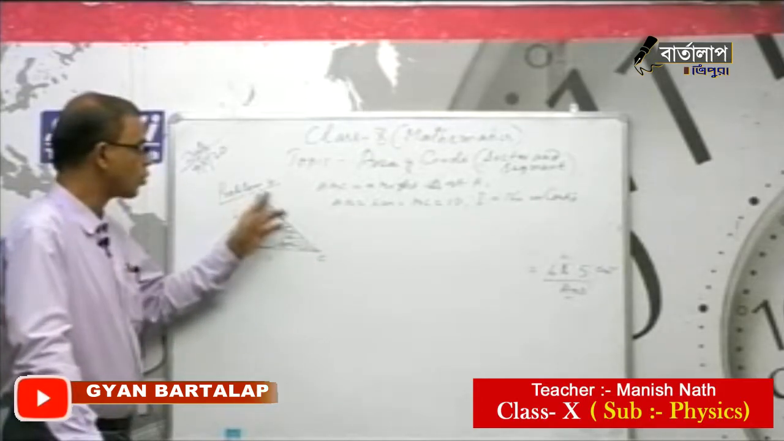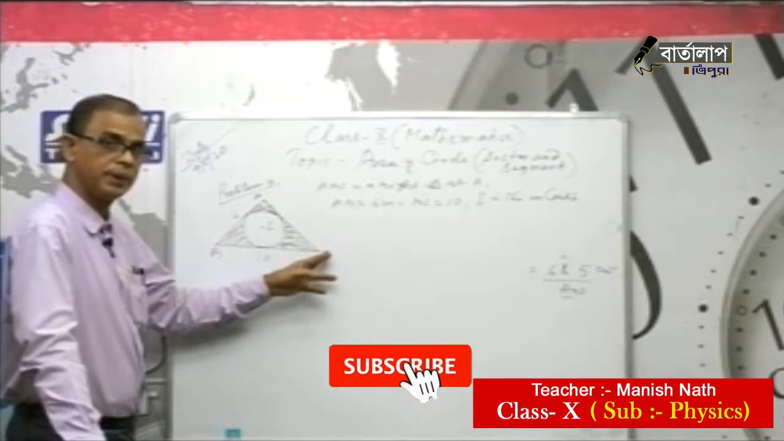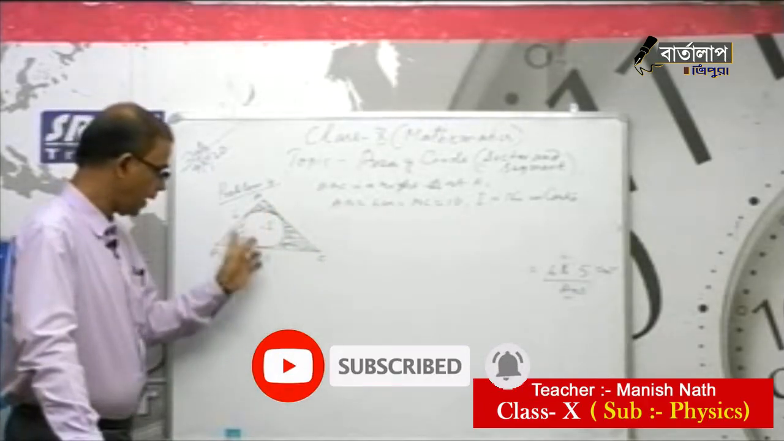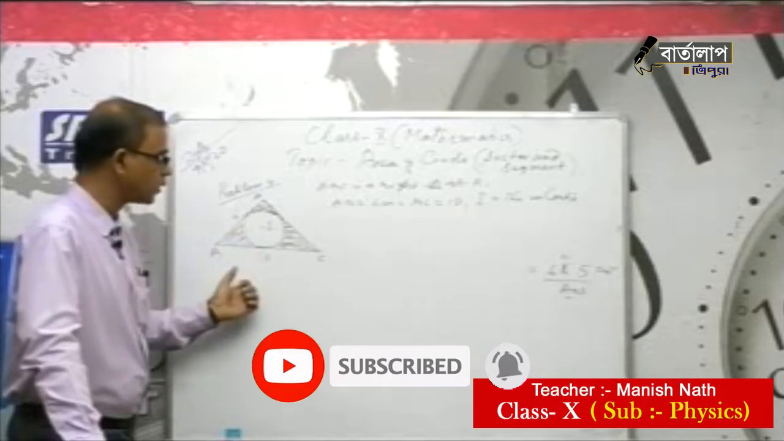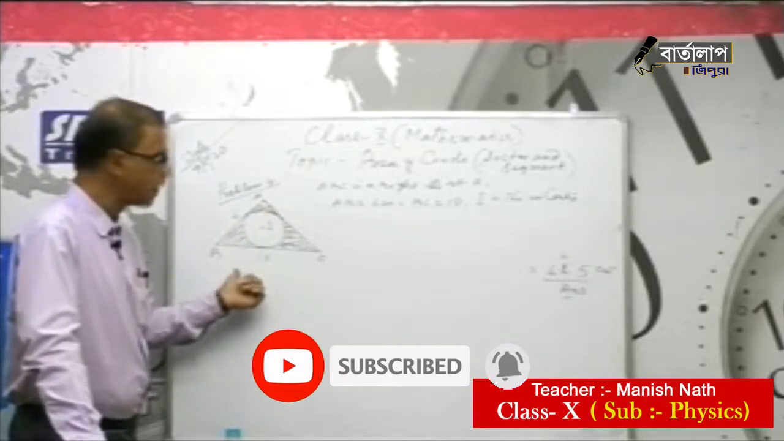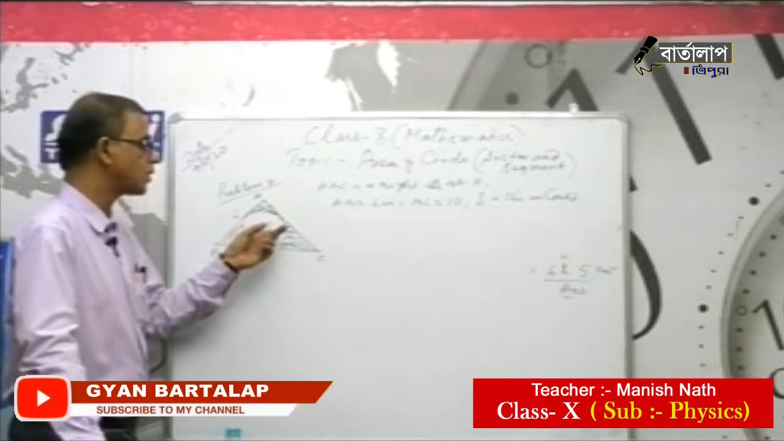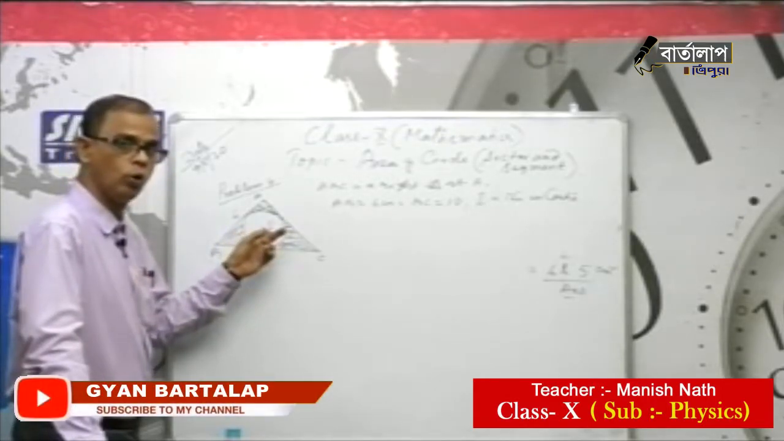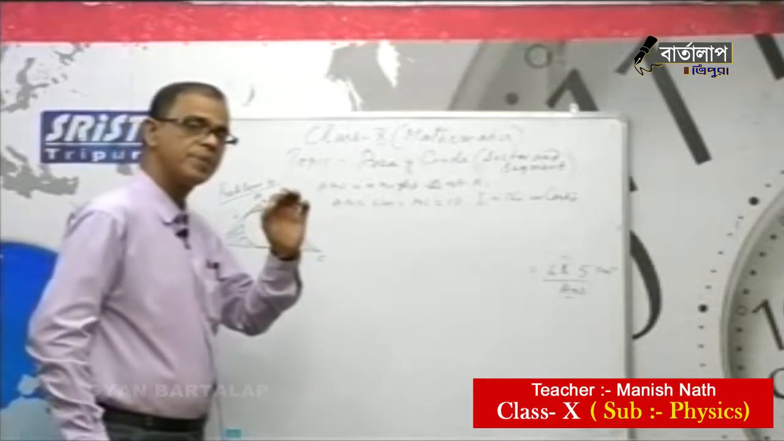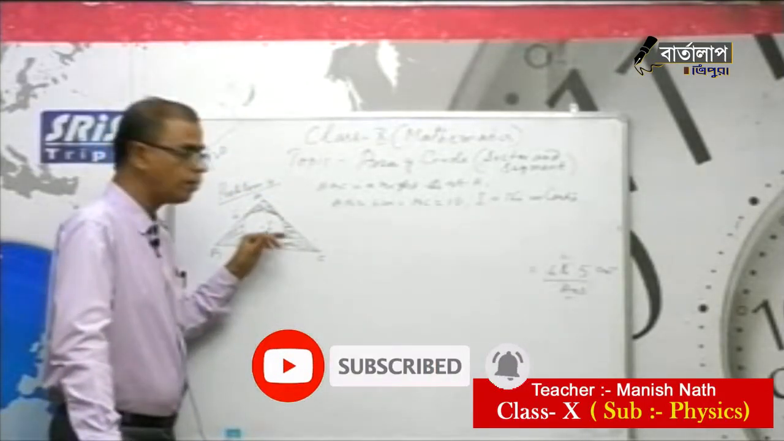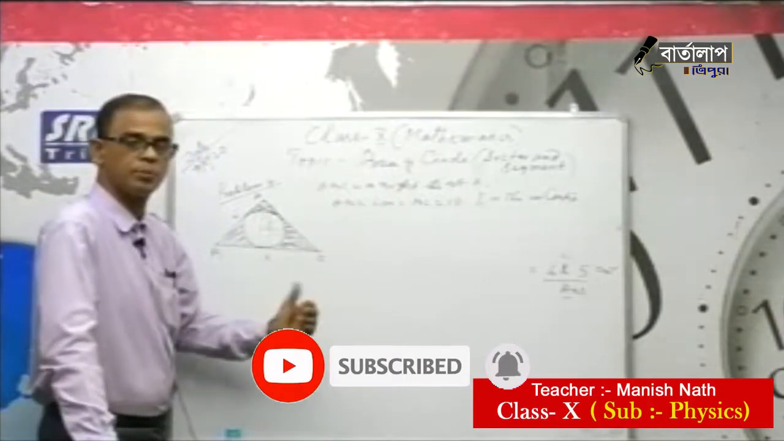AB has been given, so AC we can easily find out by Pythagoras theorem. First of all, we have to find out AC. You can see a circle inside the triangle touching all three sides. So this is the incircle and I is the incenter. That's why we have not written O. Generally we denote the center of a circle by O, but here I is given specifically to show that I is the incenter of the circle.